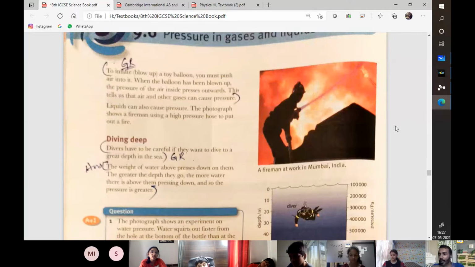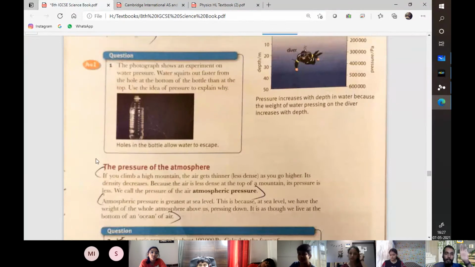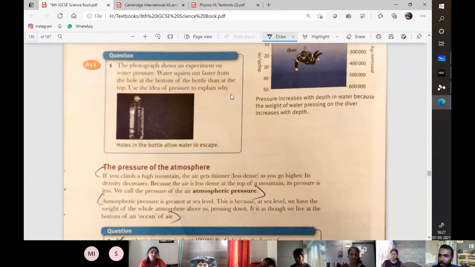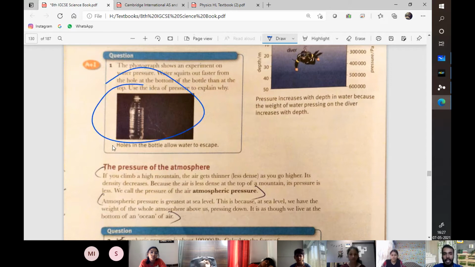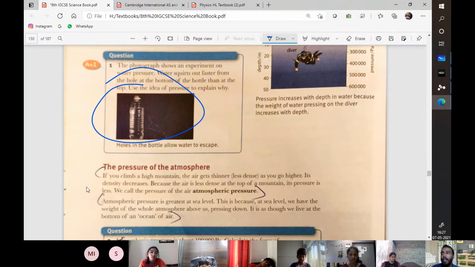That same concept applies when you take a water bottle and put holes on the top part and the bottom part. The bottom part has more pressure, so water comes out with a greater force, like shown in this diagram right here. In that diagram, it shows us that the lower part, when you punch a hole, pushes out more water as compared to the upper part because of pressure. That is why deep sea divers increase their weight so that they can deep dive easily.